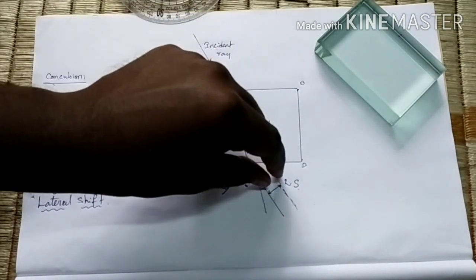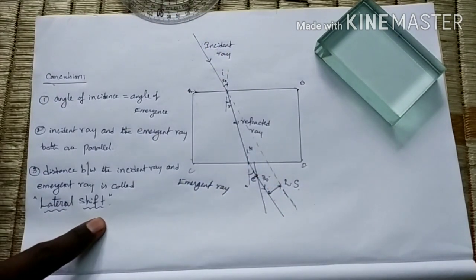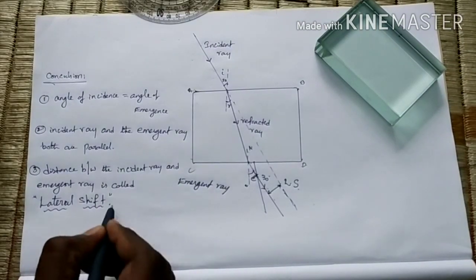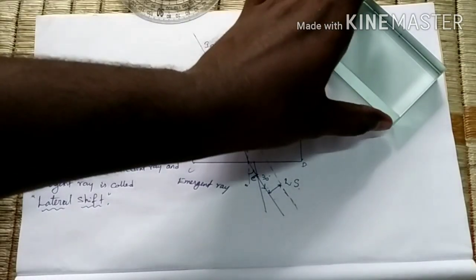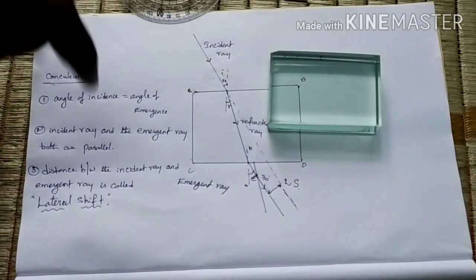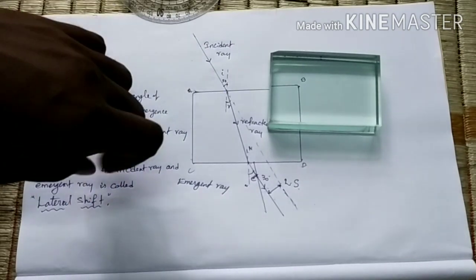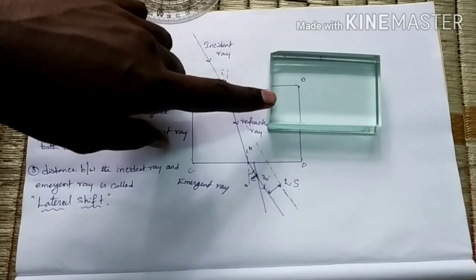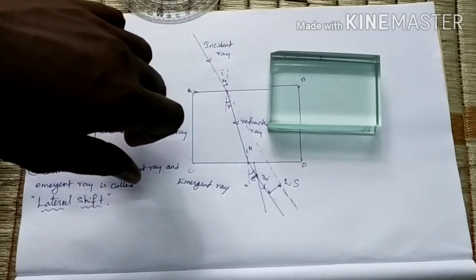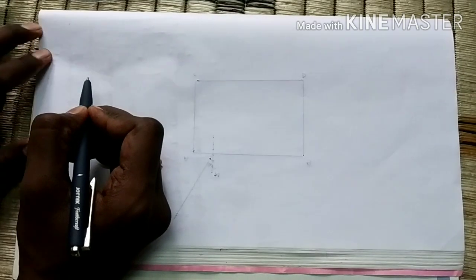And the distance between the incident ray and emergent ray is called a lateral shift. Okay, this is your lab activity. Children, now let us learn how we have to find the refractive index of this glass slab. Let us do one more activity to understand this. This is our last activity in this lesson.